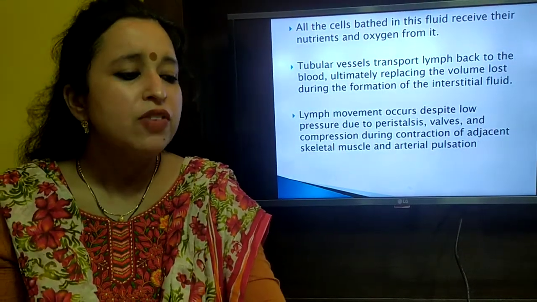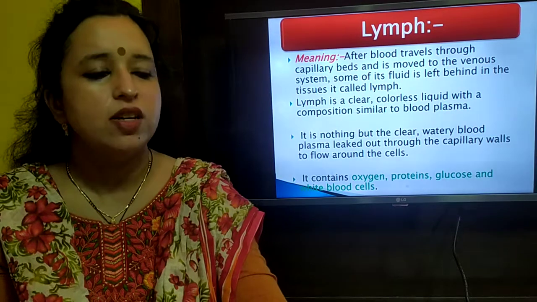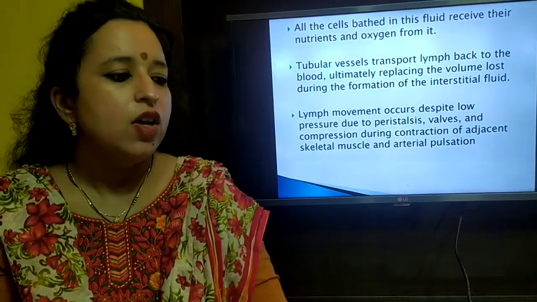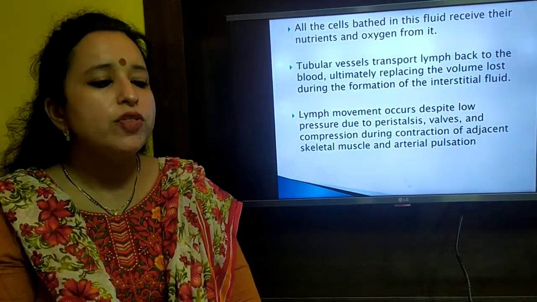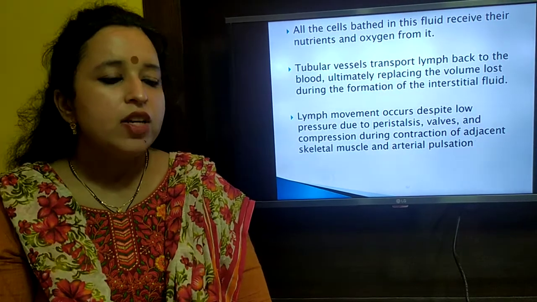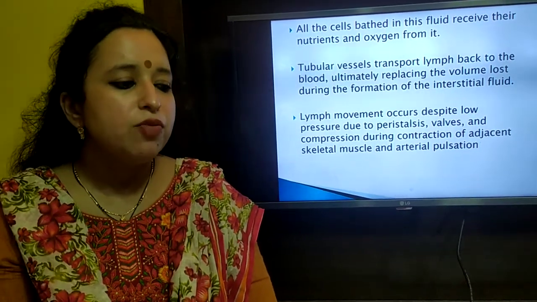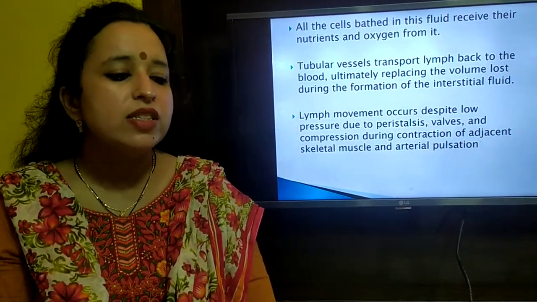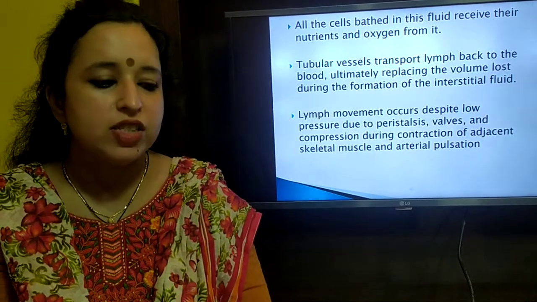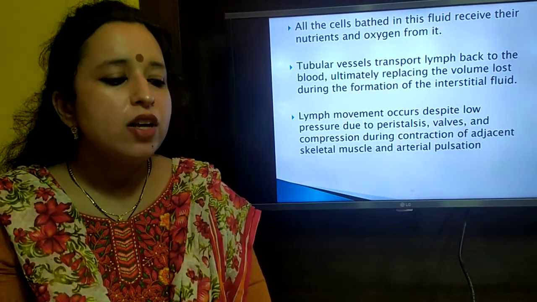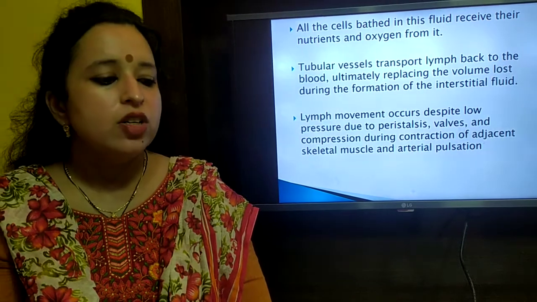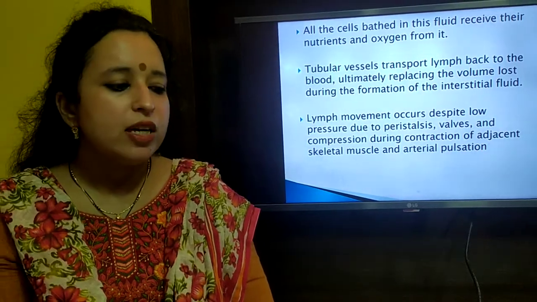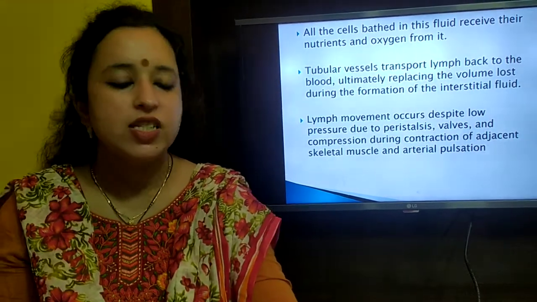Lymph contains WBCs, RBCs are not present inside the lymph. All the cells bathed in this fluid receive their nutrients and oxygen from it. Tubular vessels transporting lymph back to the blood ultimately replace the volume lost during the formation of interstitial fluid. Lymph movement occurs despite low pressure due to peristalsis of walls and compression during contraction of adjacent skeletal muscles.